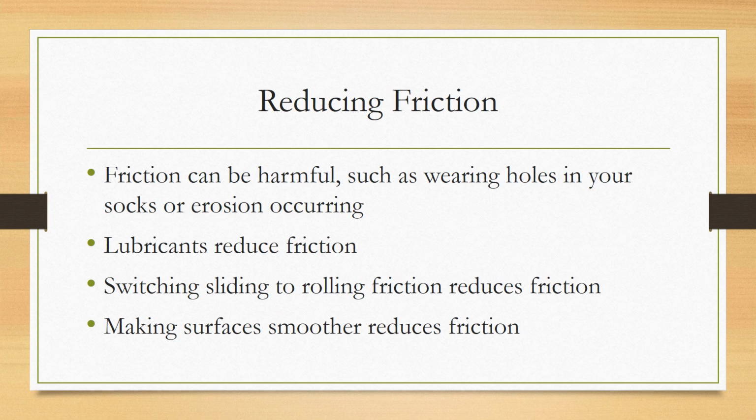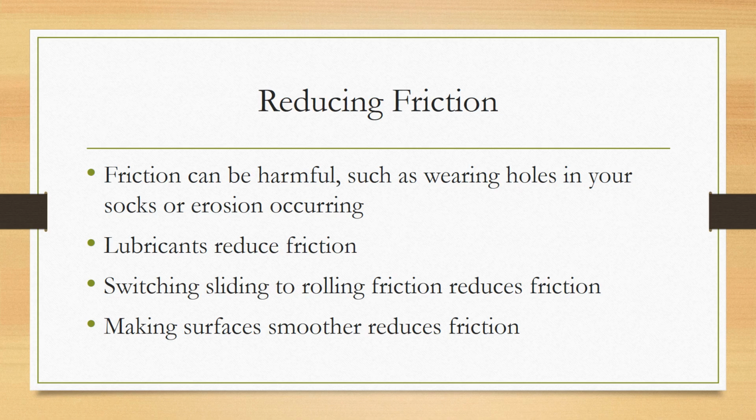So sometimes friction can be harmful. Friction can cause holes in our clothes. So let's say socks, for example, your feet and your shoes are rubbing against your socks, and that's what causes that material to wear down. If you fall down on the concrete, like we said, that's what causes your skin to get torn up because of the resistance and motion between the concrete and your skin. Erosion, we have water that wears down our banks because the water in the soil, there's friction between them, and it's what breaks things down. So those are all examples of ways that friction can be harmful.